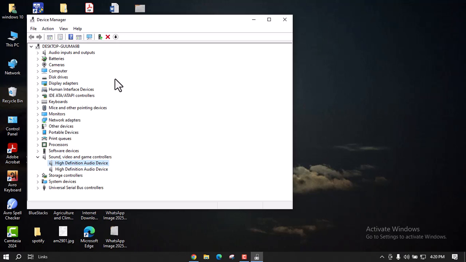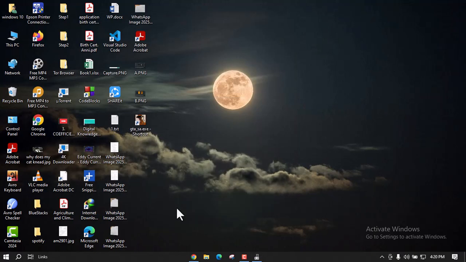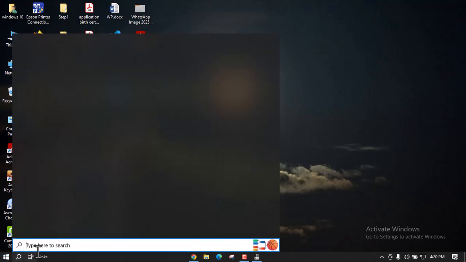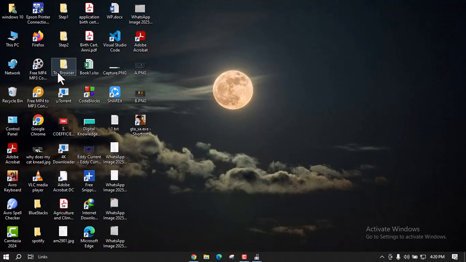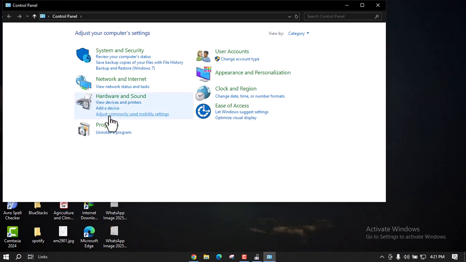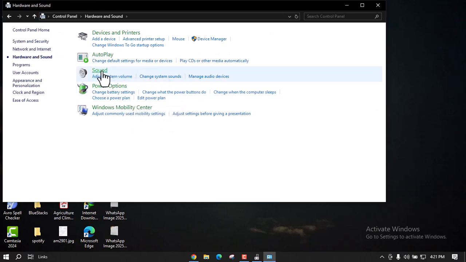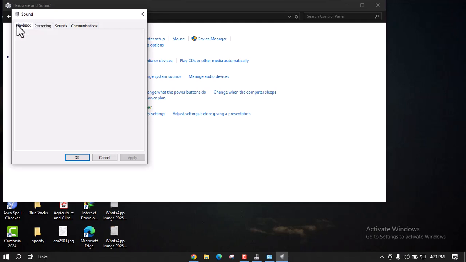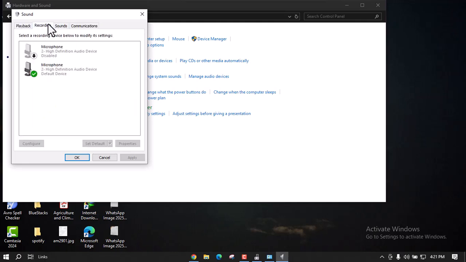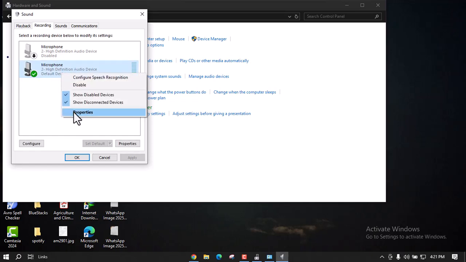So once you are done with it, you have to go to your search section, search for control panel and go there. From here, go to hardware and sound and go to sound. In here, go to your microphone and test it if it is working, and you can also test it from properties.